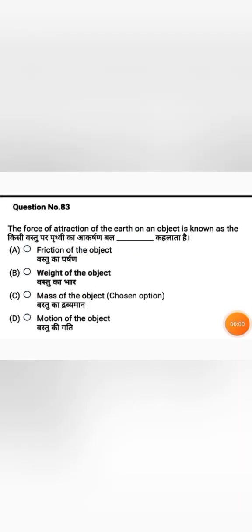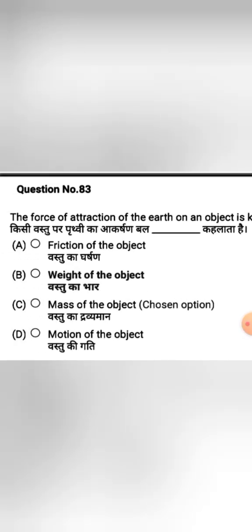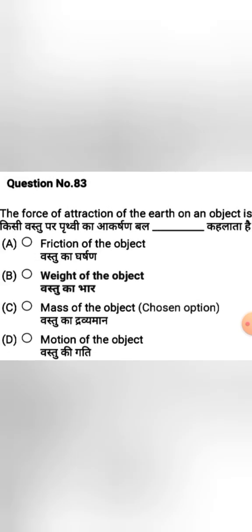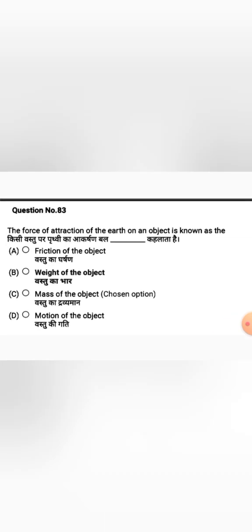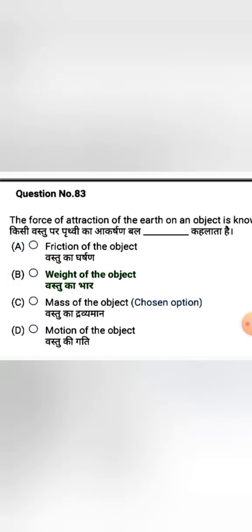This question: the force of attraction of the earth on an object is known as. Options: option A, friction of the object, option B, weight of the object, option C, mass of the object, option D, motion of the object. And this is also a non-nursing question, and the correct answer is weight of the object.